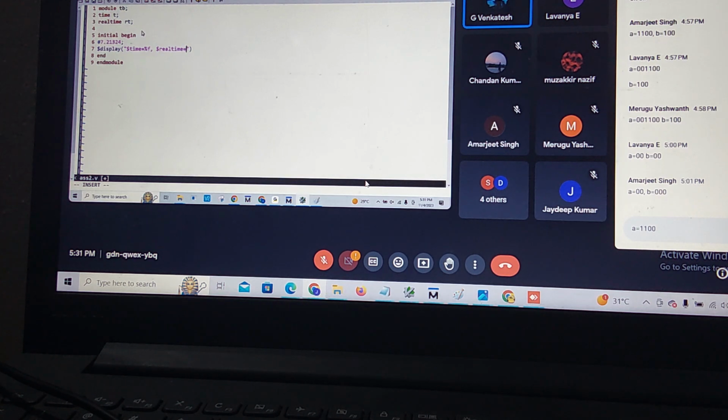Can anyone tell me why %f here? That is not frequency, that is fraction part. Because in time, after the decimal it will take only 0. Instead I have taken fraction. Coming to real time, it will take ditto whatever is there.